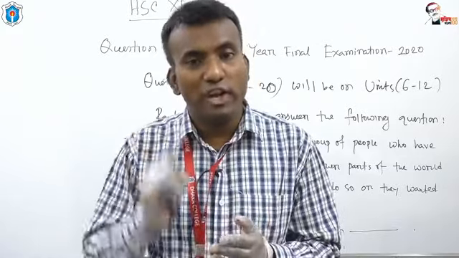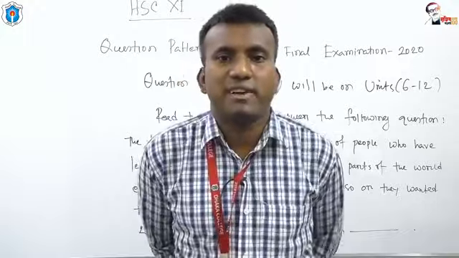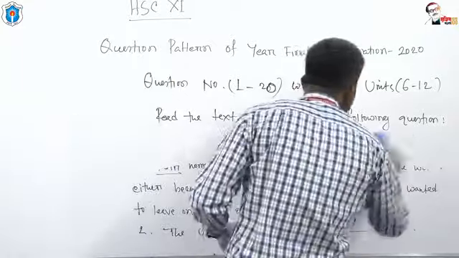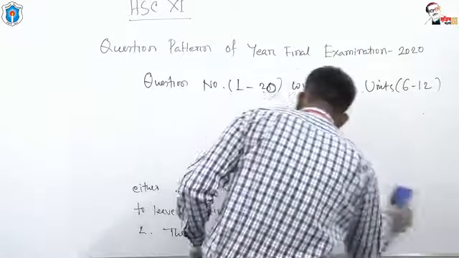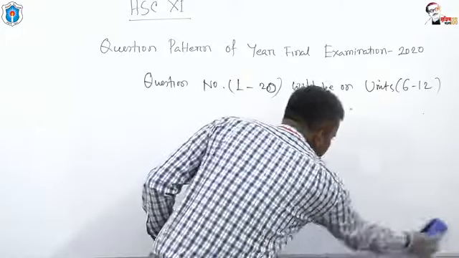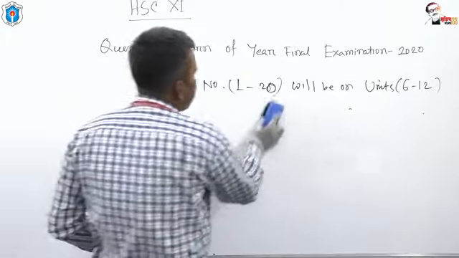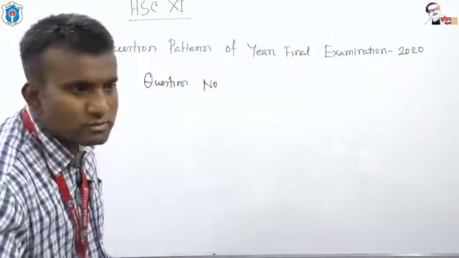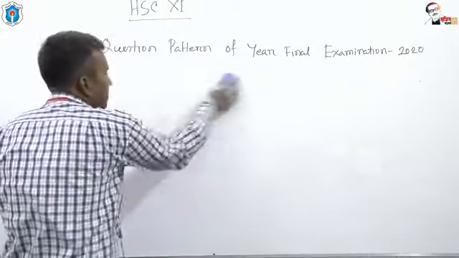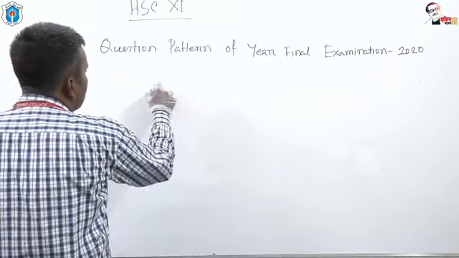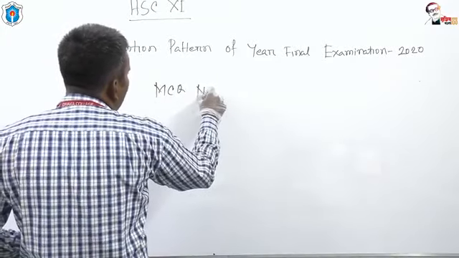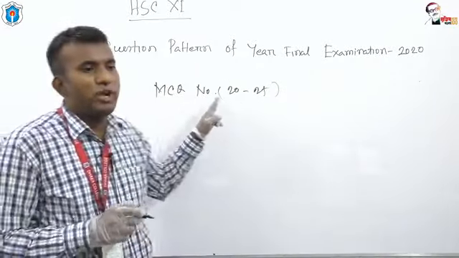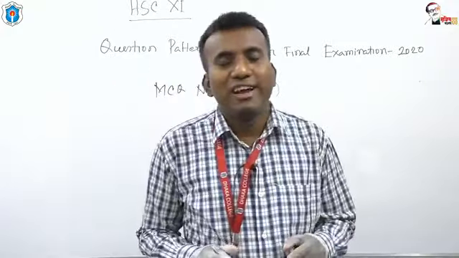Question number 21 to 25 is also dependent on English past paper. Okay, now, MCQ number 21 to 25. 5 MCQs.